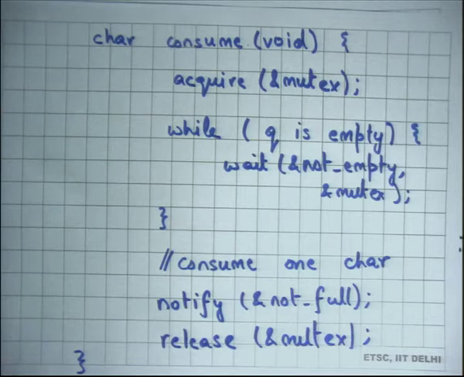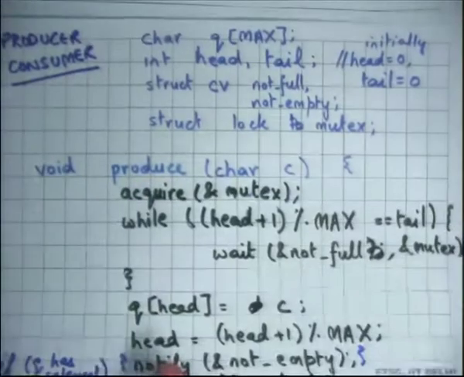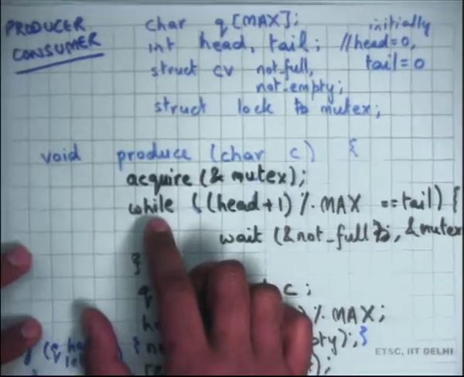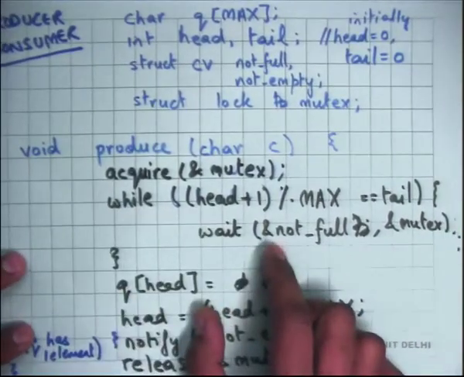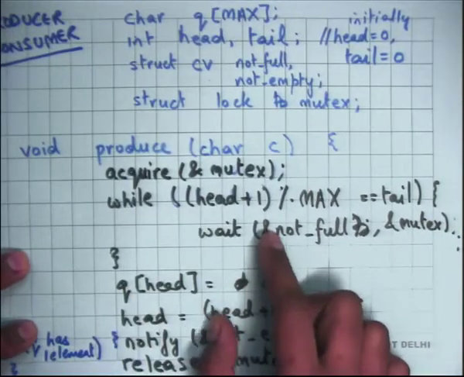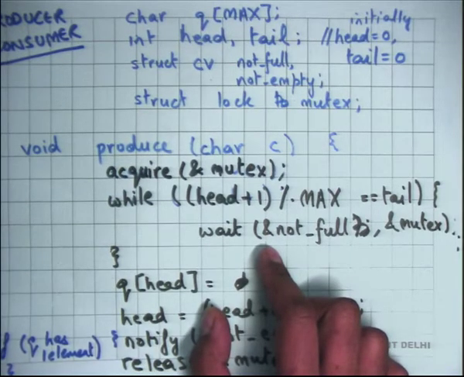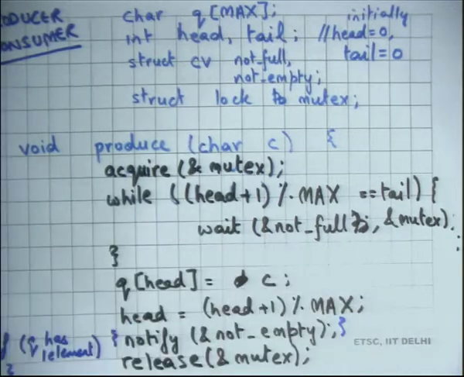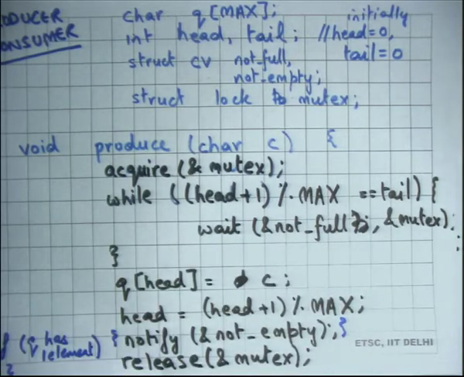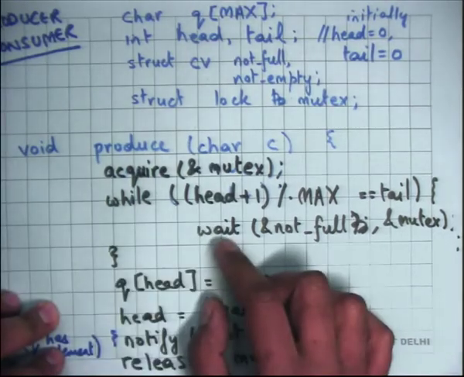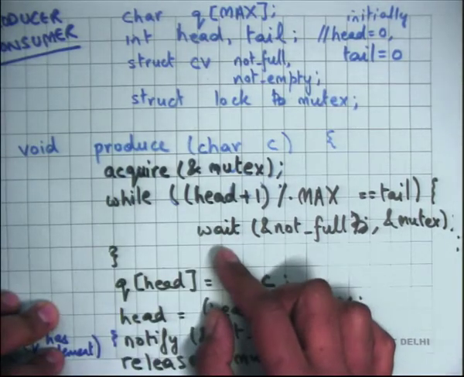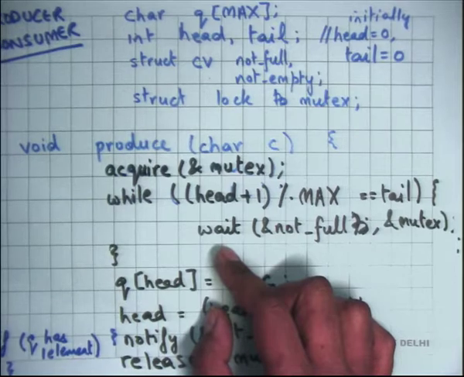Okay, so now why do I need this loop? Can I be sure that if the producer comes out of the wait, the queue is definitely not full? So you say no, why? Yes, if there are multiple producers, it's possible that even if you come out of the wait, the queue is still full, right?